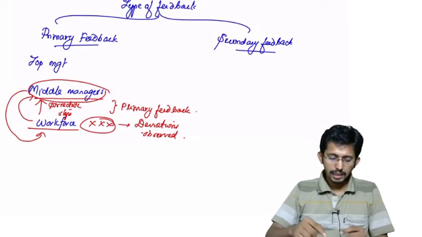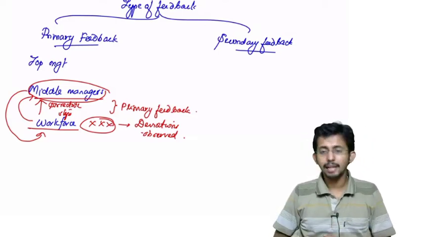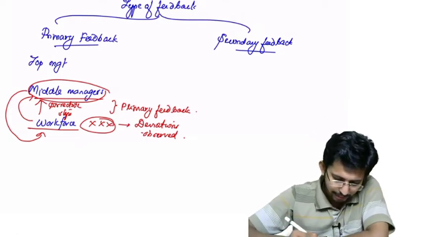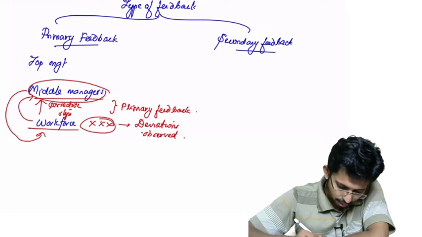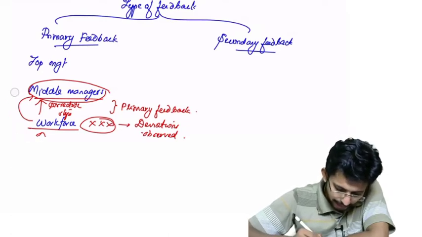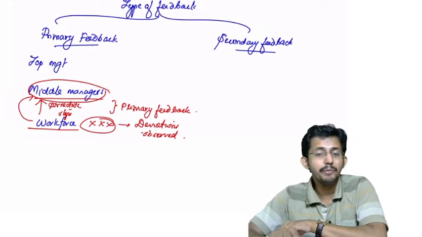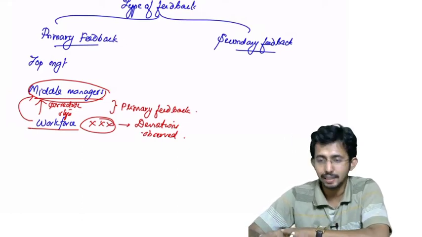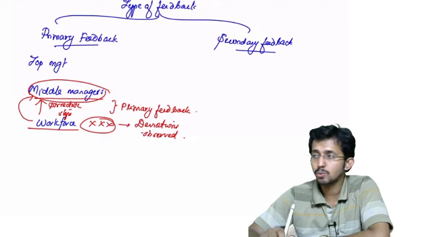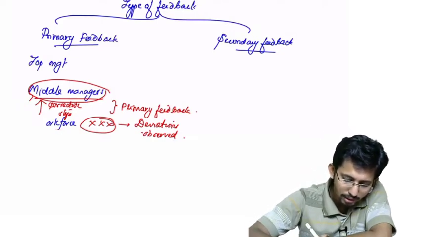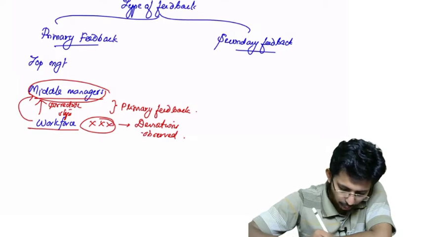Now, there is one more level above these middle managers. Certain variances were brought by the workforce to the middle managers, who analyzed them and came to the conclusion that this is a variance which is very significant, and therefore needs to be brought to the attention of the top management.